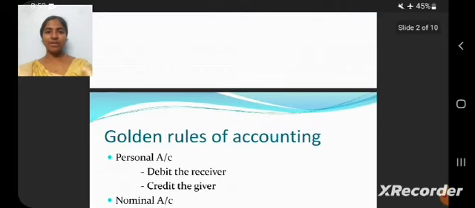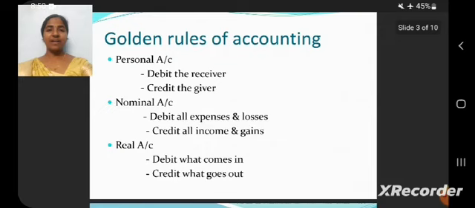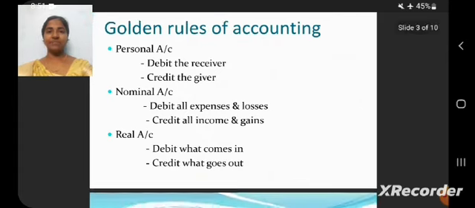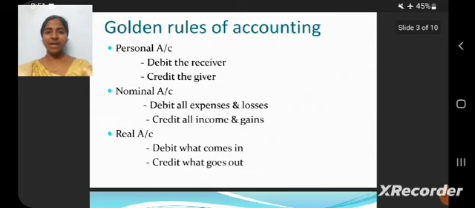Next we can see the golden rules of accounting. There are three golden rules in accounting. First one is personal account. The personal account formula is debit the receiver and credit the giver. Nominal account: debit all the expenses and losses of a business and credit all the income and gains. Expenses and losses include depreciation, bad debts, advertisement expenses, packaging charges, etc. And credit income includes net profit, gross profit, income from gains, etc.